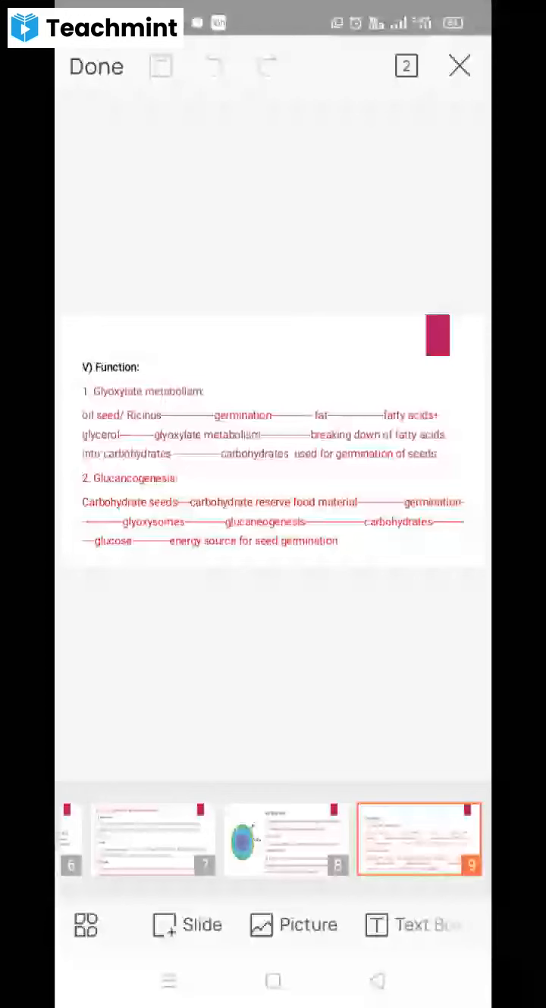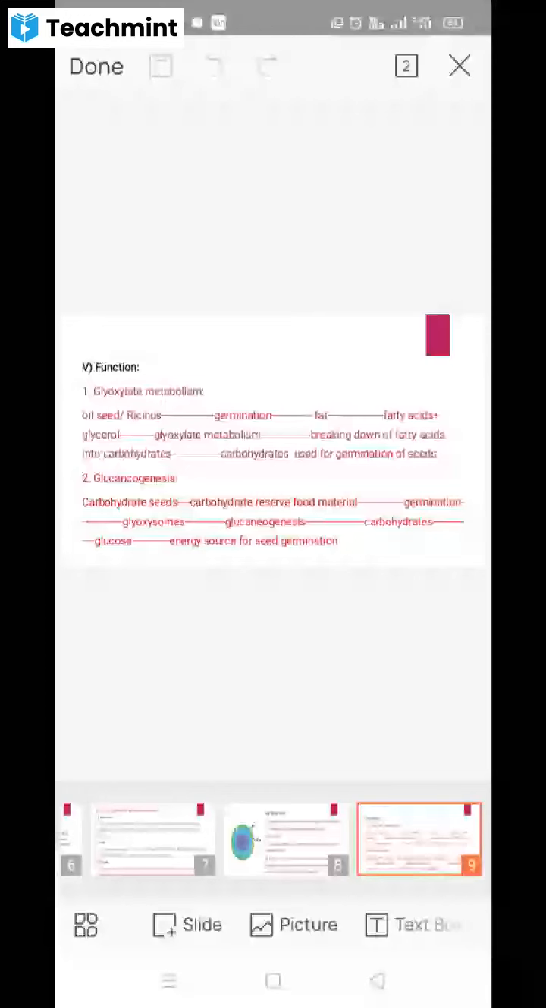Gluconeogenesis means there is the conversion of carbohydrate into glucose, and at that time energy will be formed. So in case of the germination of the seeds, energy will be required. The carbohydrates which are in the stored form will be broken down and form glucose molecules as well as some ATP molecules. So these are the main two functions of the glyoxysome cell organelles.